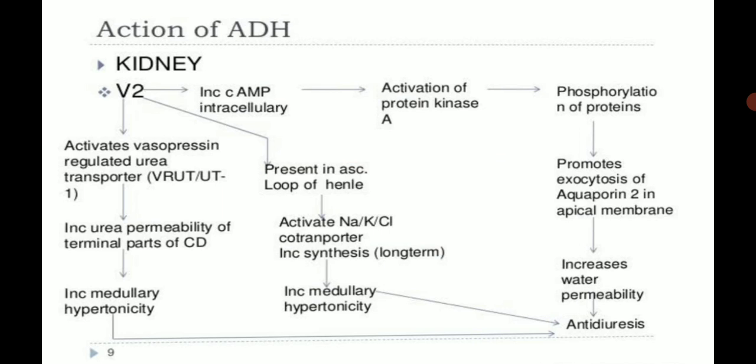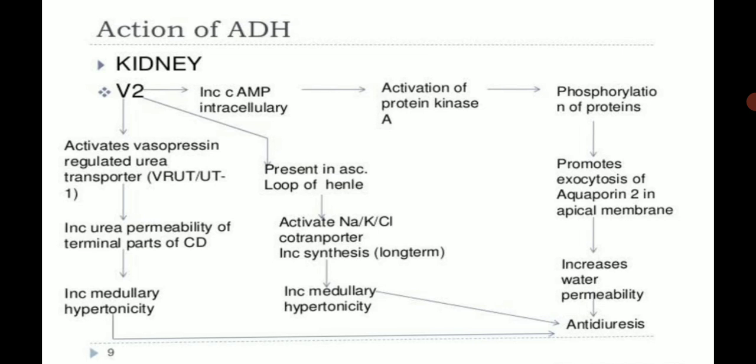Then V2 receptor, mechanism of action of V2 receptor. We have already seen that the V2 receptor is present on the kidney. There are several mechanisms of action of a V2 receptor. First, it increases the cyclic AMP intracellularly, and then it activates the protein kinase A that can lead to phosphorylation of a protein, and it promotes the exocytosis of aquaporin 2 in the apical membrane, and it increases the water permeability, and it contributes to the antidiuresis action.